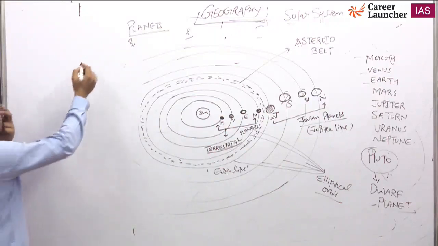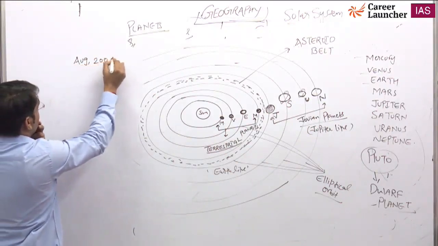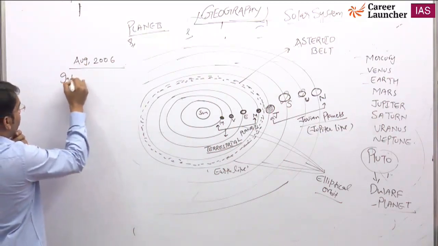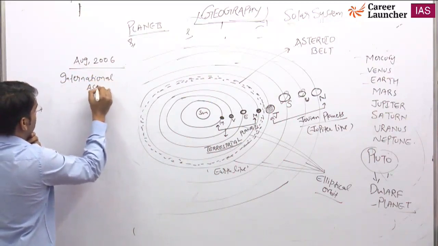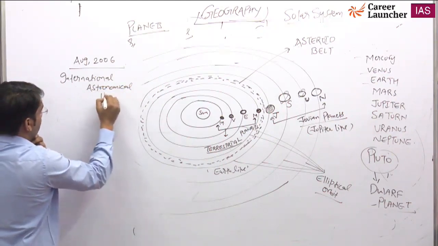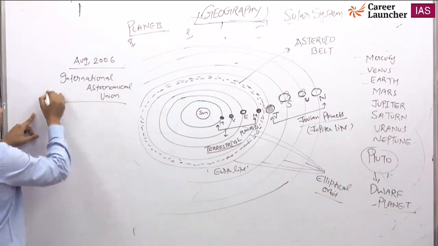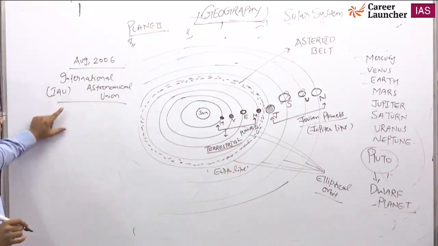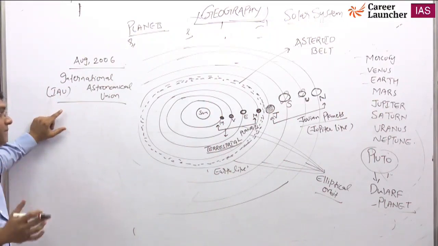See, in August 2006 there was a conference of the body called the International Astronomical Union, in short IAU. They decided to remove Pluto as a planet. Pluto is not considered a planet.